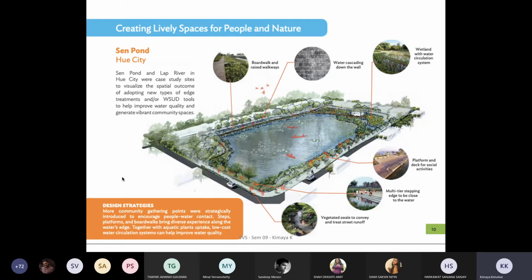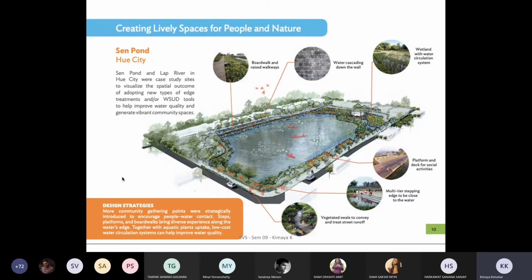There is wetland with a water circulation system, which means there is a certain kind of filtration system which is inbuilt within that particular pond. So the water is never stagnant. There will be a certain kind of movement of water, which reduces the stagnation. Then the whole algae formation.